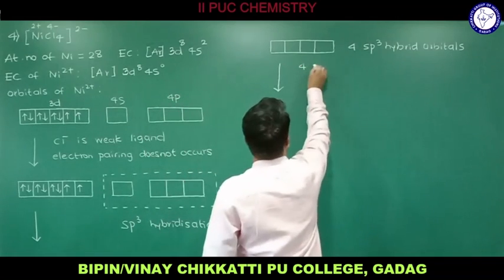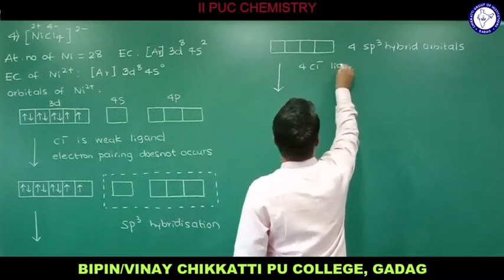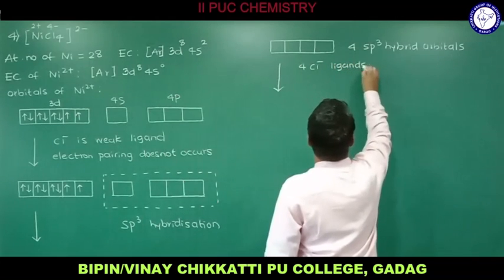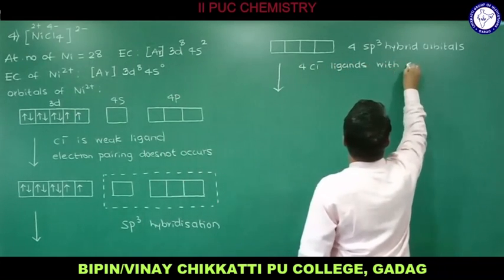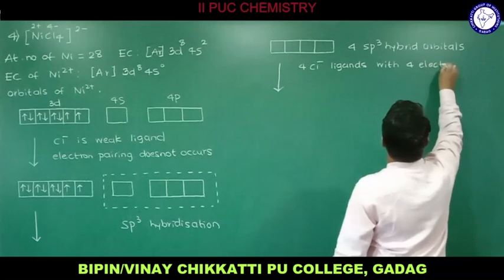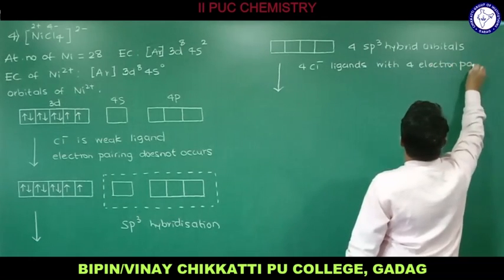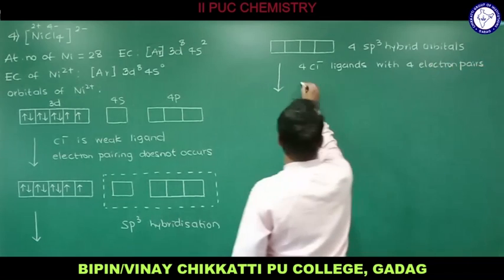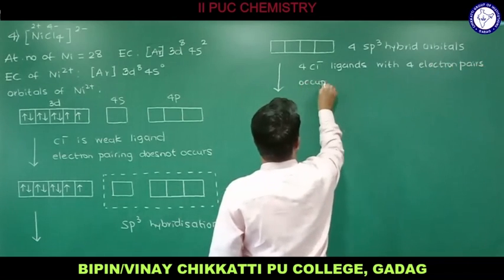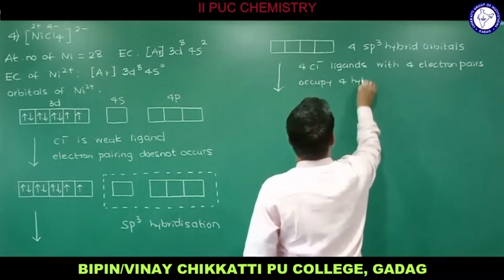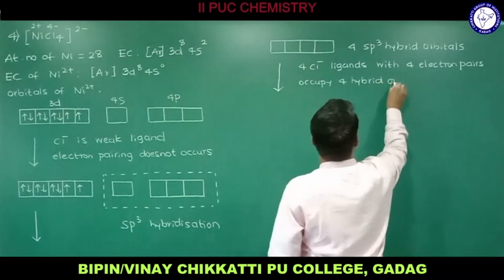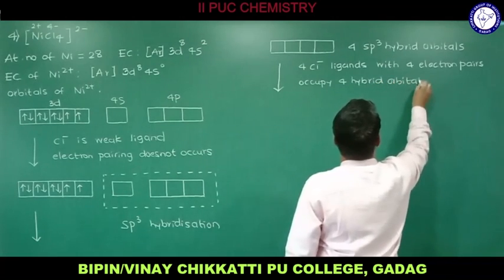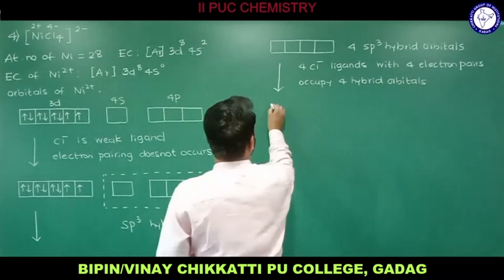Therefore 4 Cl minus ligands with 4 electron pairs occupy the 4 hybrid orbitals. Let me draw the hybrid orbitals.